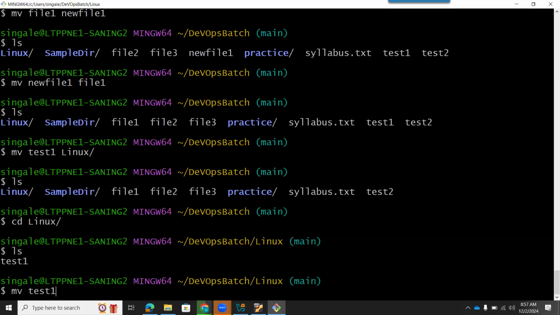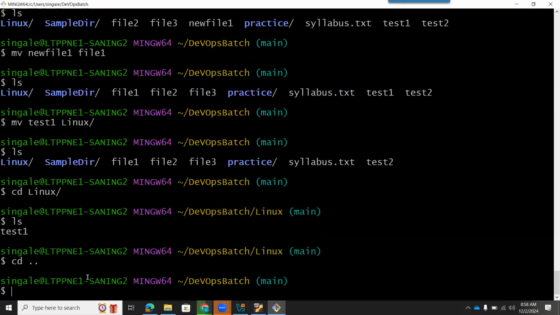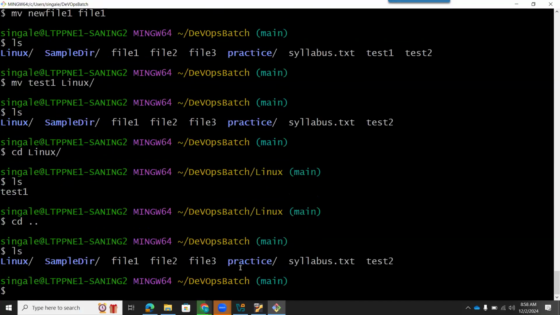Let me give a simple example. cd, I came back to my previous folder, DevOps batch. So here you can give the complete path wherever you want to move the files. If I do ls, you can see these are the files available. Let's move file1 inside the sample directory.